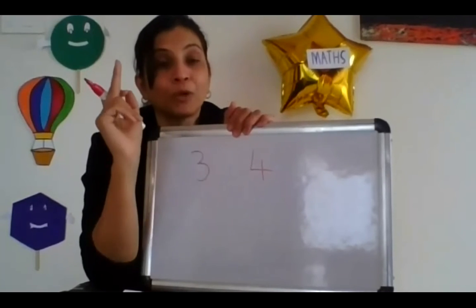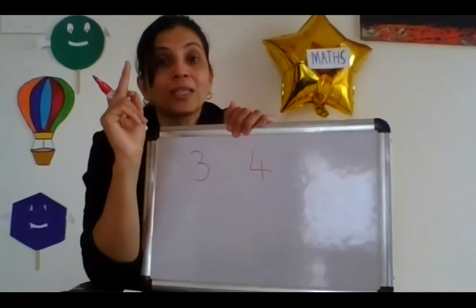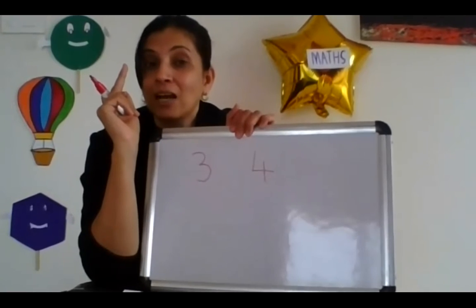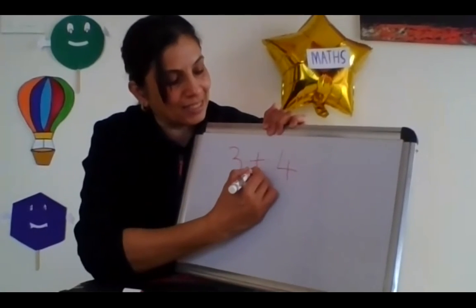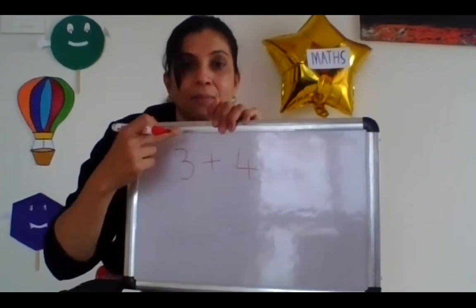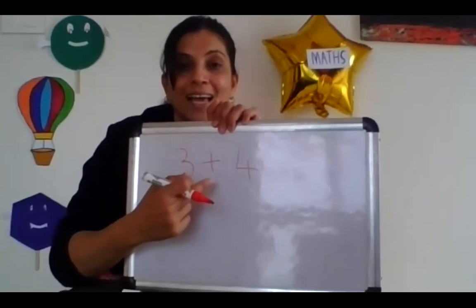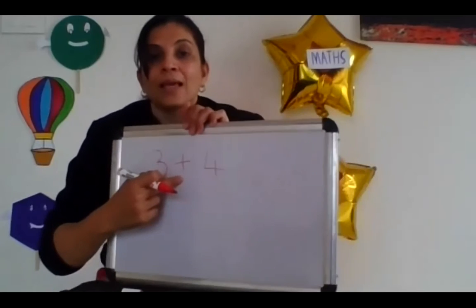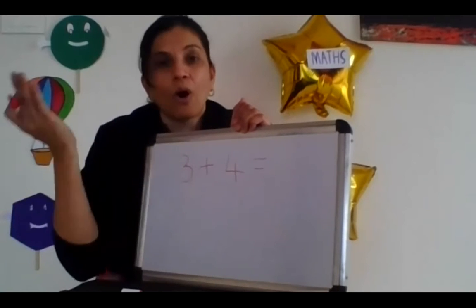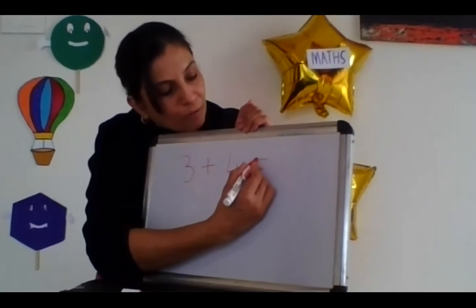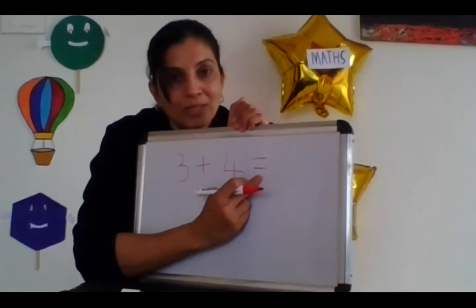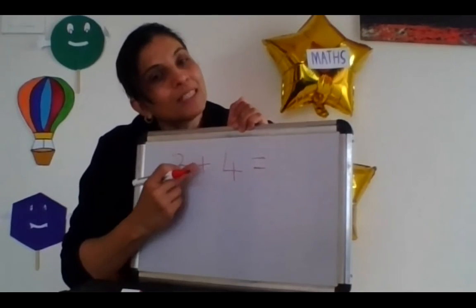So what you have to do, you have to put a sign. You have to put an addition sign. Okay. So what is the addition sign? Plus. This is an addition sign. Means this is one hand and this is another hand. Means you both are going to join. So that sign is plus sign. Okay. So now tell me, and you can't say all the time all together. So what you have to do is you have to put here this sign, that is equal to. Okay, this is equal to sign and this is addition sign, means plus sign.